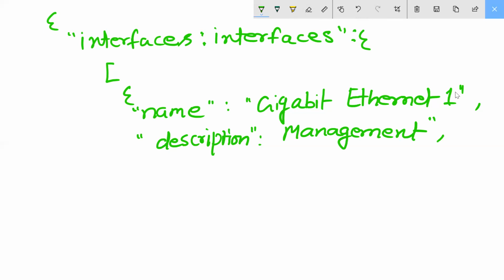Enabled is, this is an object type, enabled is true, that means up. Okay, comma, management code.